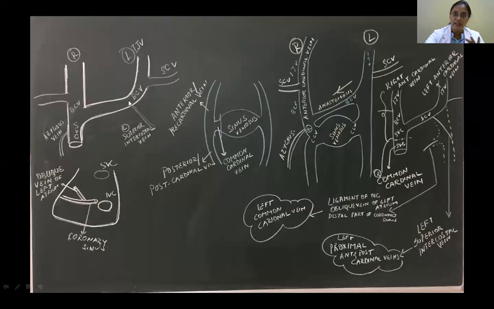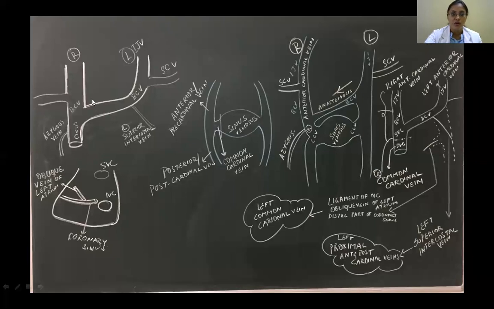So this is the normal anatomy which I've drawn here. This is the internal jugular vein, which is joined by the subclavian vein coming from your upper limb, forming the brachiocephalic vein, and from the left side, another long brachiocephalic vein, and then together they form the superior vena cava. This will empty into your right atrium, and also there's an azygous vein that comes and drains into it. And here I've drawn the posterior surface of the heart, where you can see the coronary sinus, and there's an oblique vein of left atrium. This is just to recollect your knowledge about the heart.